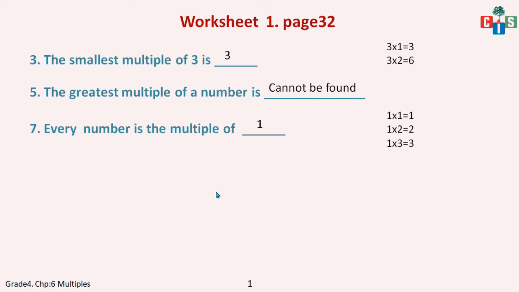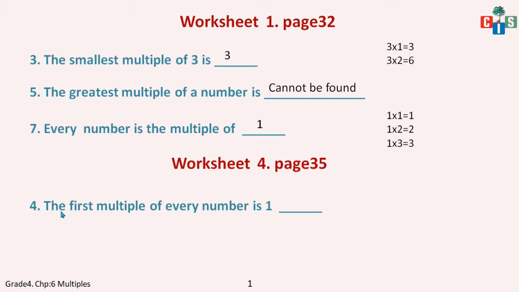Now I have the other example, that is from worksheet number 4. Turn your pages to worksheet number 4, that is page number 35, wherein you have the mental maths question, that is the fourth one. The first multiple of every number is 1. Now see, every number is a multiple of 1. Okay, now the first multiple of every number is 1.